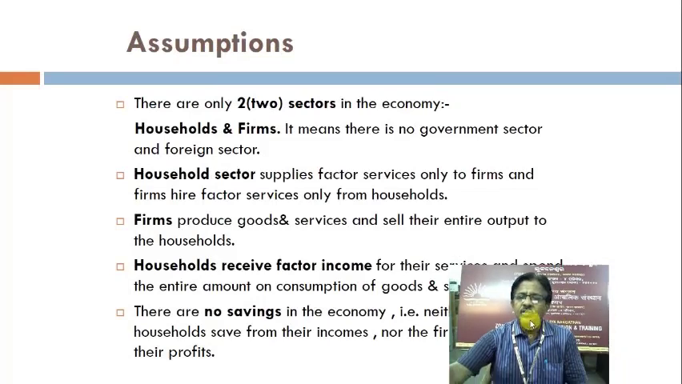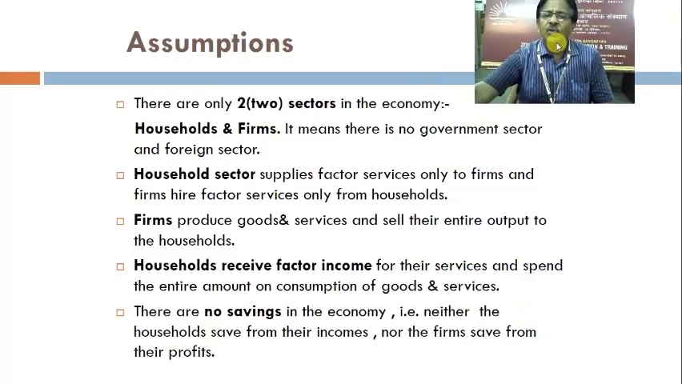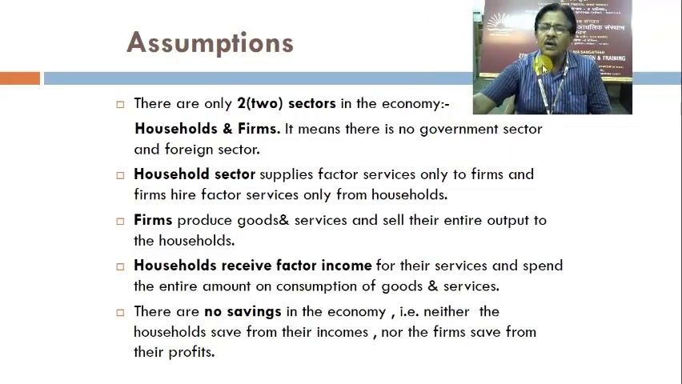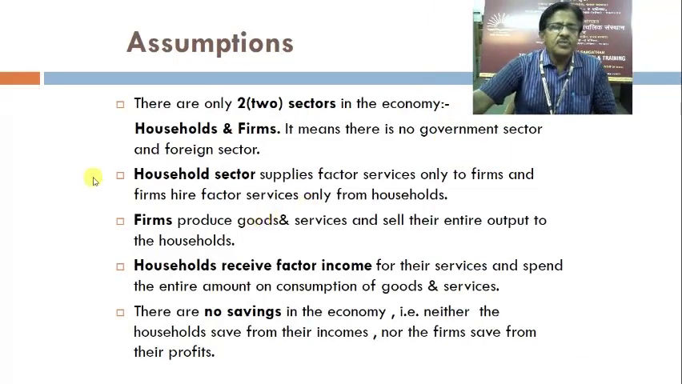Then the assumptions for this circular flow of income between the households and firms. There are only two sectors in the economy, that is, we have to take households and firms to understand the circular flow of income. It means there is no government sector and foreign sector. Household sector supplies factor services only to firms, and firms hire factor services only from households.